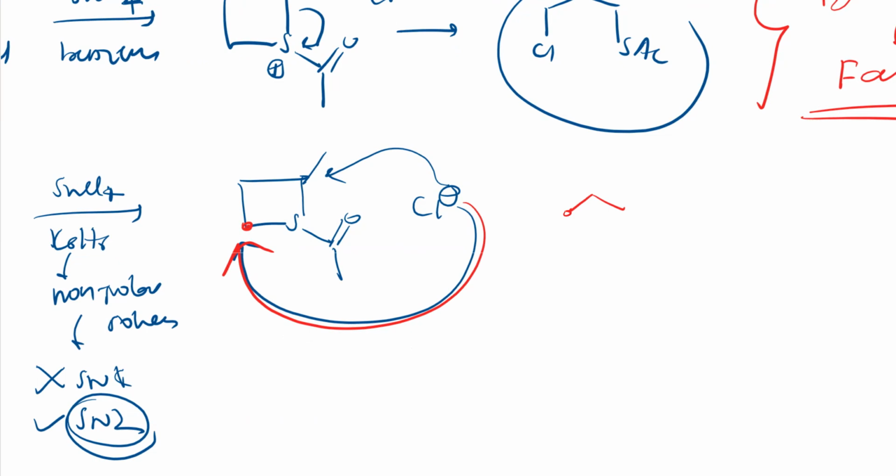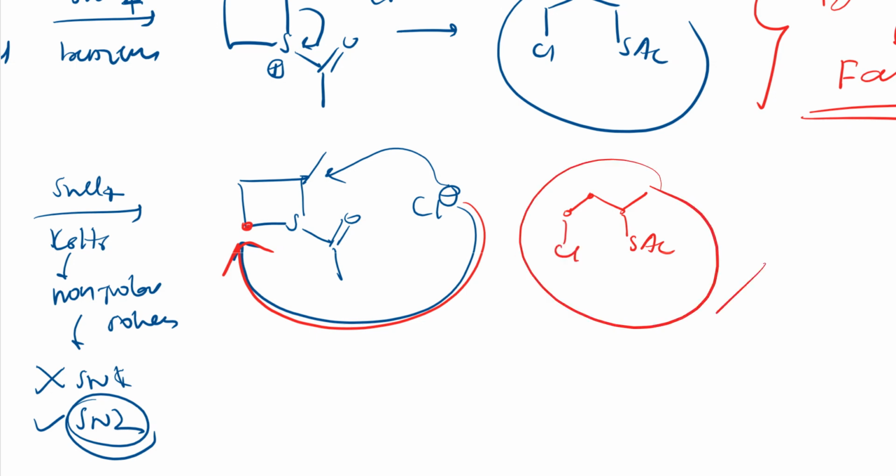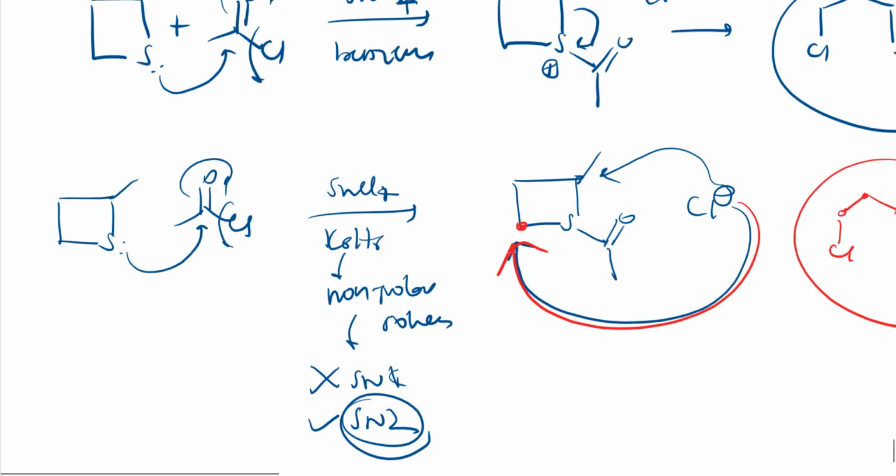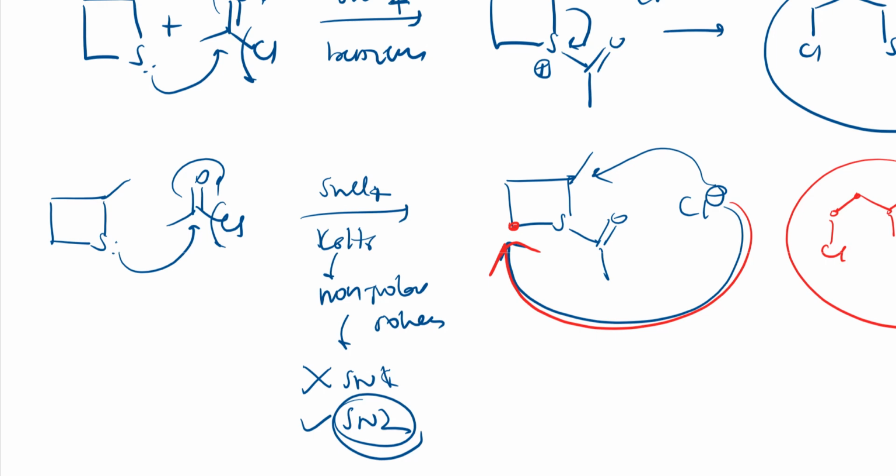One carbon, two carbon, three carbon. Here methyl will be there, and here the chain will be here, and here chlorine will be, right? So this is the product we will get. I hope you are understanding it, right?